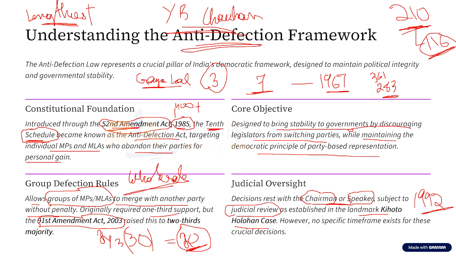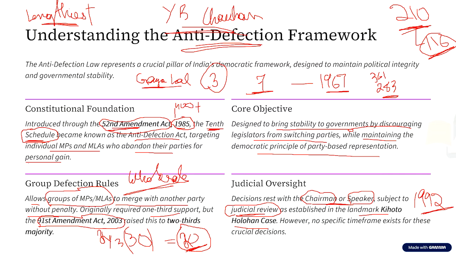That is, any decision the speaker or the chairperson of the house takes with respect to anti-defection can be questioned in the court of law. That is, judicial review is applicable for these decisions. So this is also another very important aspect that we need to keep in mind with respect to anti-defection. Okay, so I hope you have understood the basic aspects of what we call the anti-defection law.